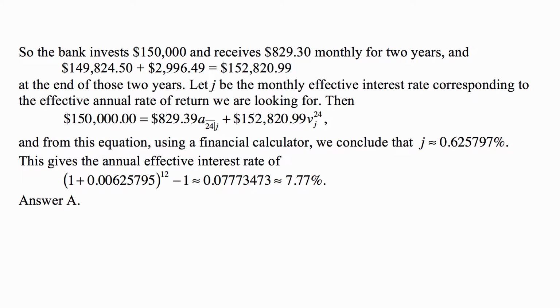$152,820.99. And from this equation, using a financial calculator, we conclude that J is approximately 0.625797%, and this gives the annual effective interest rate of 1 plus that to the 12 minus 1, and that's approximately 7.77%, which is answer A.